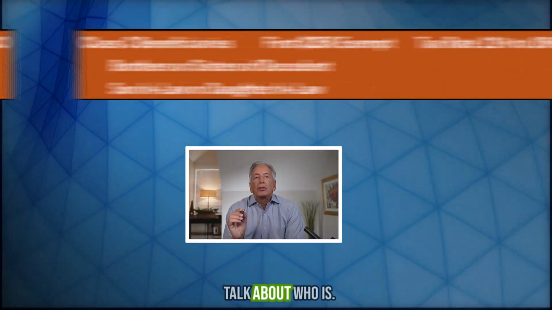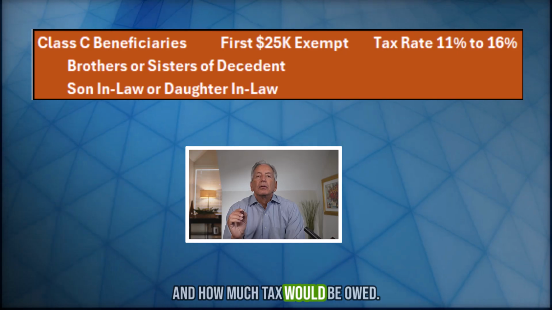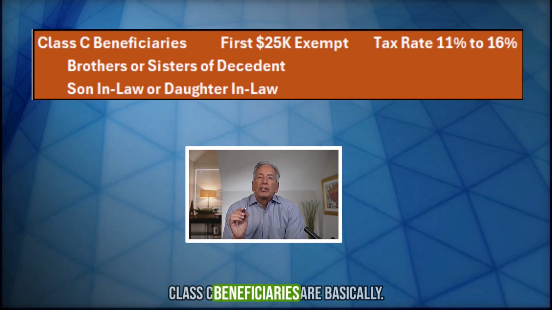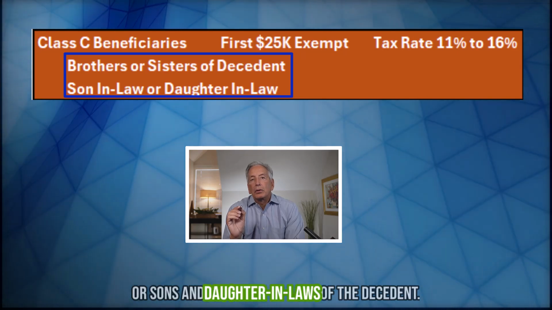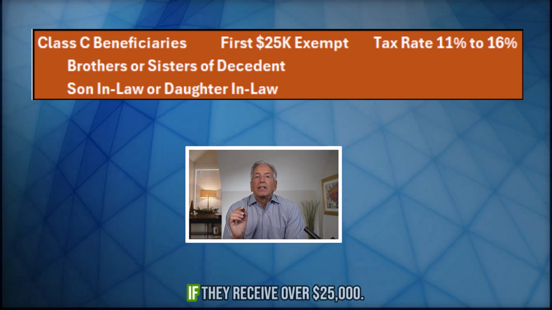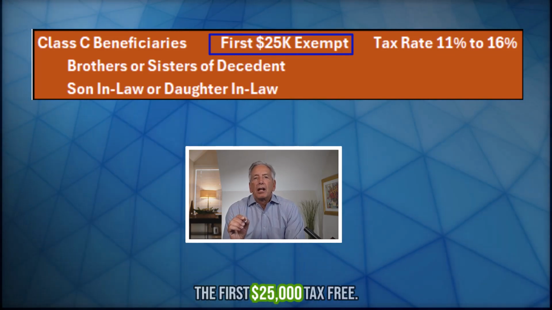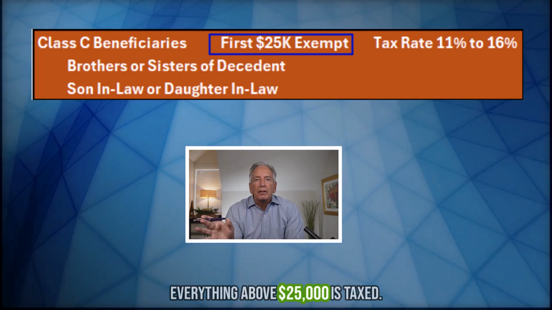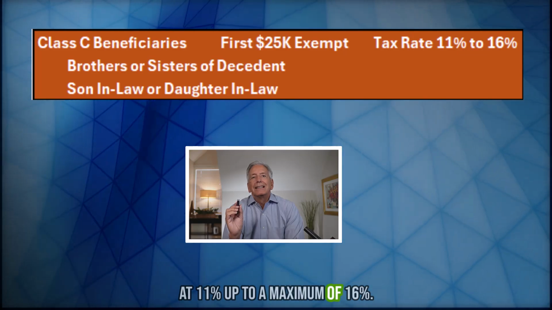Let's talk about who is Class C, Class D, and Class E and how much tax would be owed. Class C beneficiaries are basically brothers and sisters or sons and daughter-in-laws of the decedent. Class C beneficiaries are taxed if they receive over $25,000. The first $25,000 is tax-free. Everything above $25,000 is taxed at 11% up to a maximum of 16%.